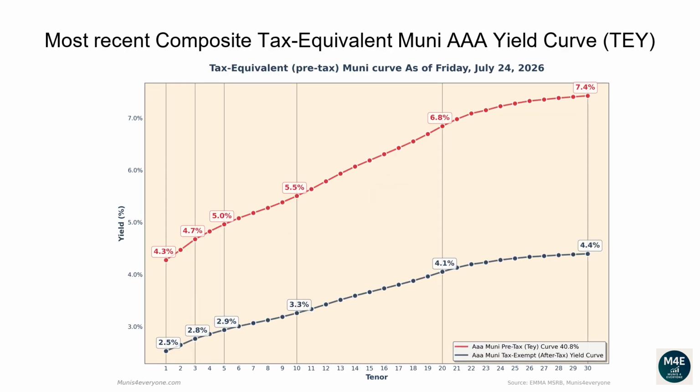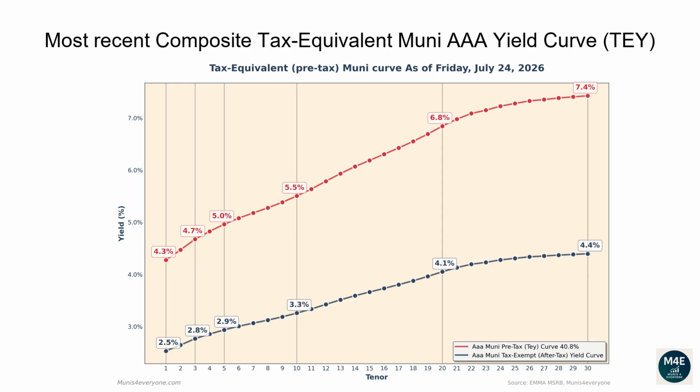Let's now go over the most recent composite tax-equivalent Muni AAA yield curve. The following graph shows, in red, the tax-exempt after-tax Muni yield curve, versus in blue its tax-equivalent pre-tax version assuming a 40.8% top tax bracket as of July 24, 2026. Why would you care to see the tax-equivalent version of the Muni yield curve? More on this later. Let's first go over the pre-tax, aka tax-equivalent yield curve.